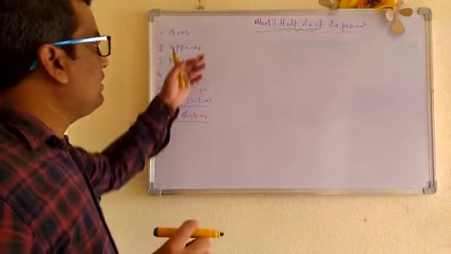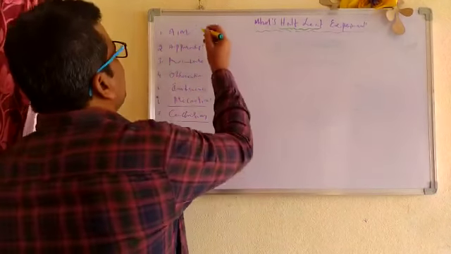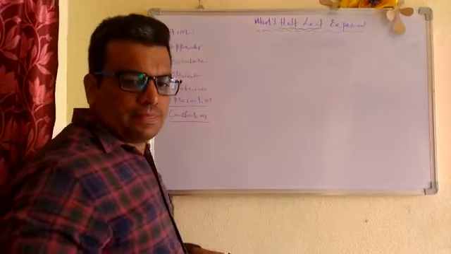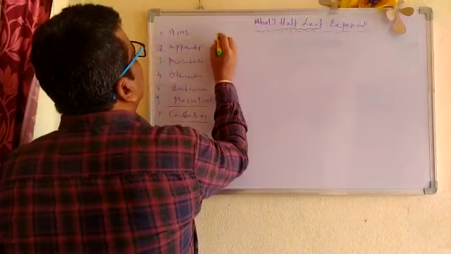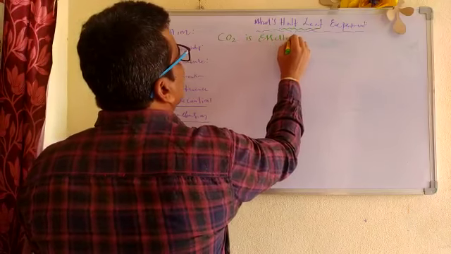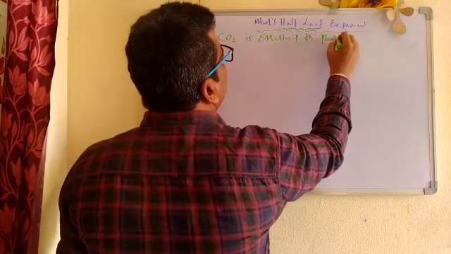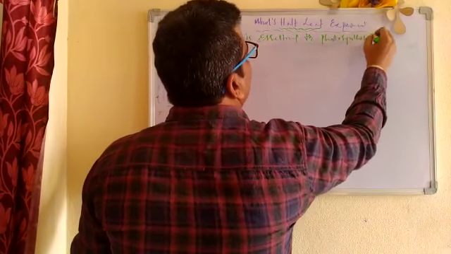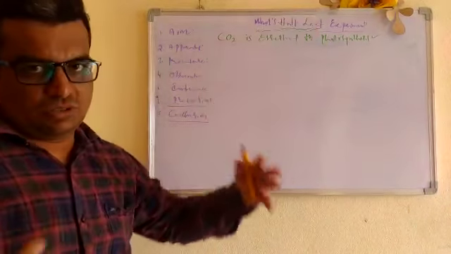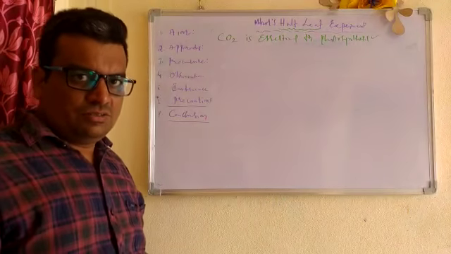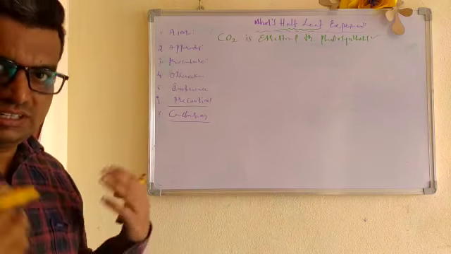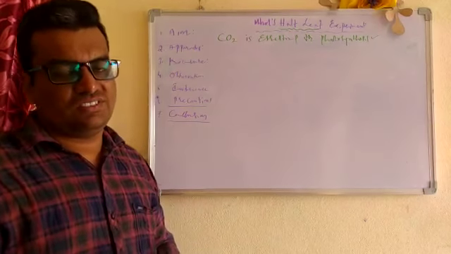So in this experiment, what is the aim, children? Very important. Carbon dioxide is essential for photosynthesis. So it will be directly asked, how will you prove that carbon dioxide is essential for photosynthesis? Or you may be asked, what is Moll's half-leaf experiment? Or which gas is utilized by plants and how do they prepare food? Write that experiment. In these different ways the questions can be asked in the CC pattern.